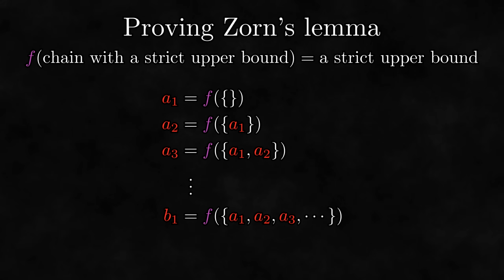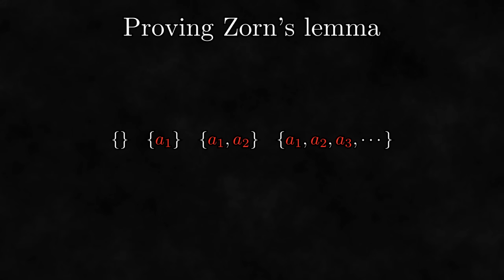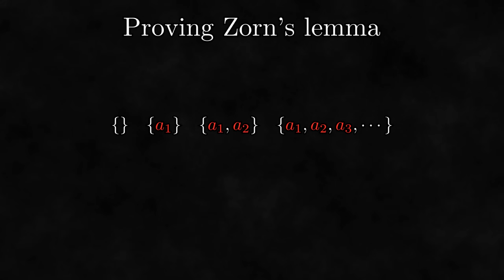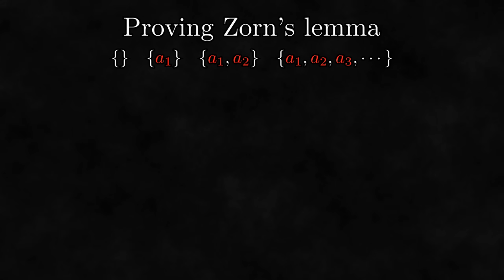To try to get around this issue, consider each of these sets that we are applying f to. Is there some kind of characterization of these sets? Consider an arbitrary one of these sets S. By construction, every object A in S is equal to f of all the objects less than A in S, where I'm using this notation to refer to the set of all objects less than A in S.